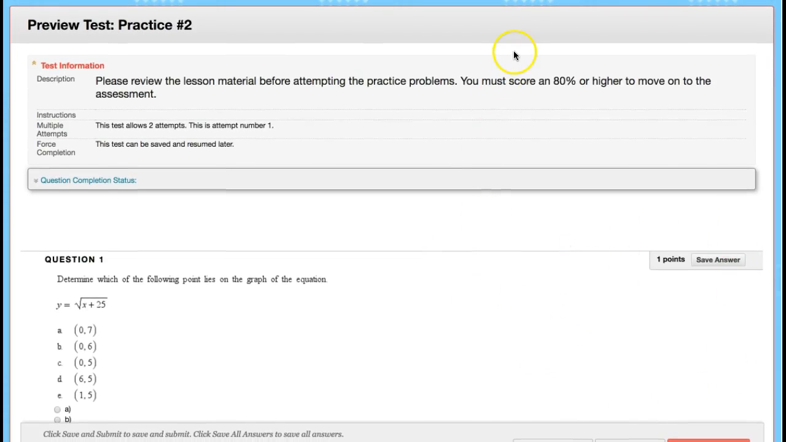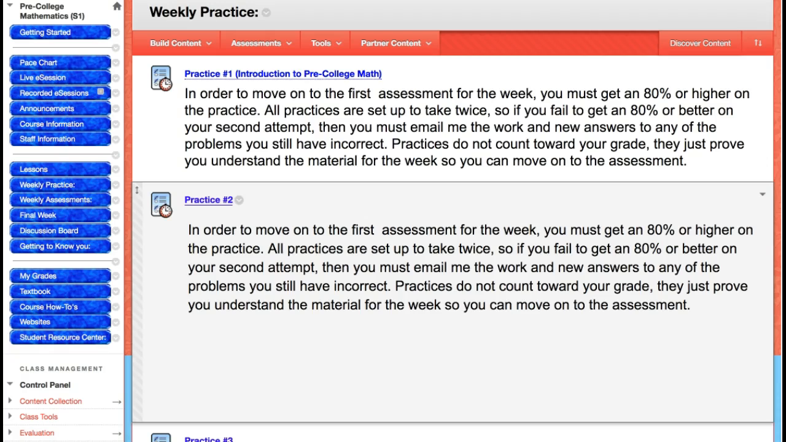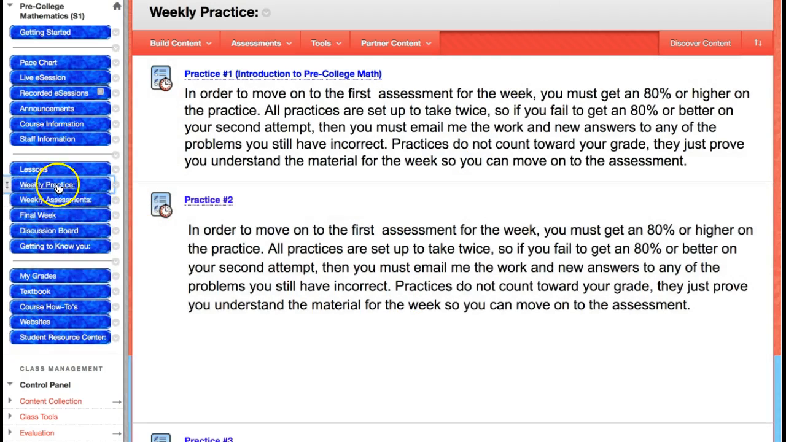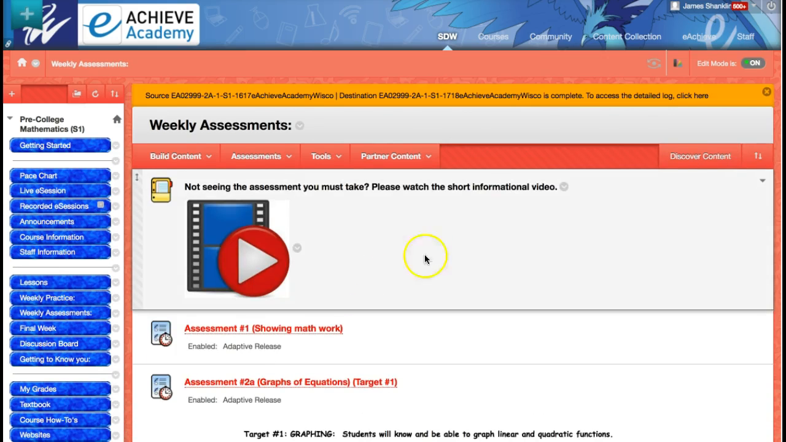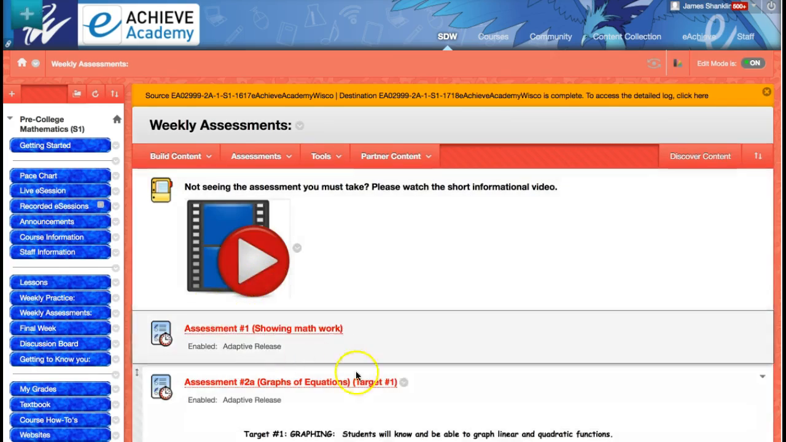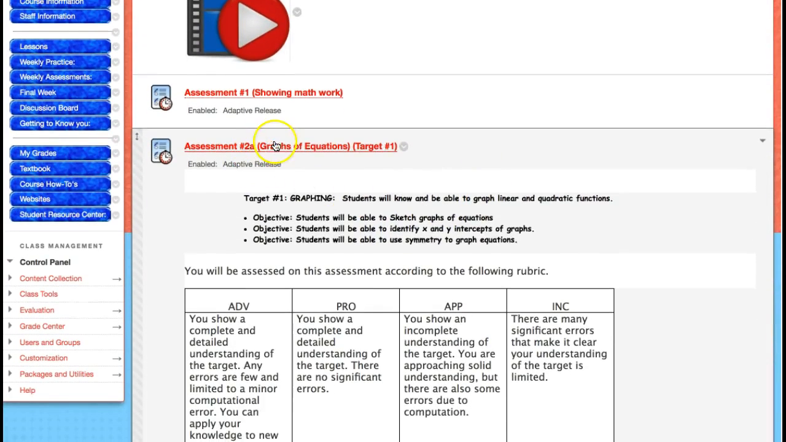All right, so once you get an 80% or higher on the practice, then the weekly assessment will be opened up. So I'm going to go in there. Now I'm going to put it on student view. If you did not get an 80% on the practice, this is what you see in the weekly assessments. You won't see any of them. But once you complete the practice with an 80% or better, then the assessment for the week will open up, and then you can take it. Just like we did with the practice, just click on it and take the assessment.